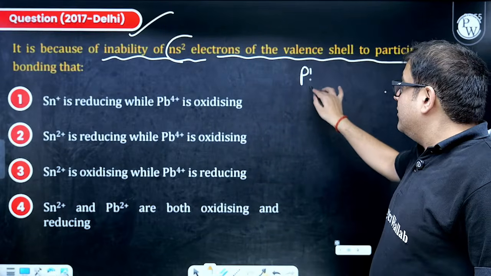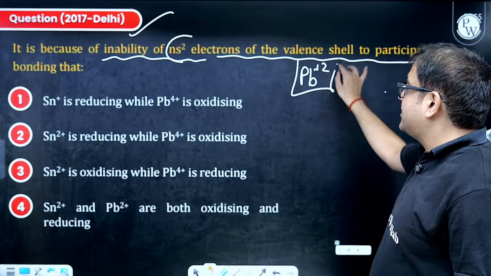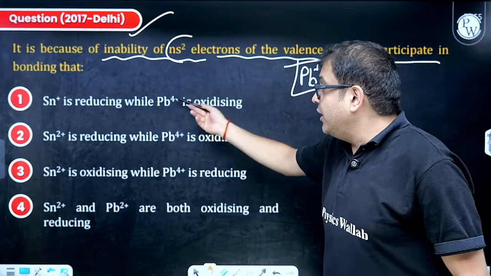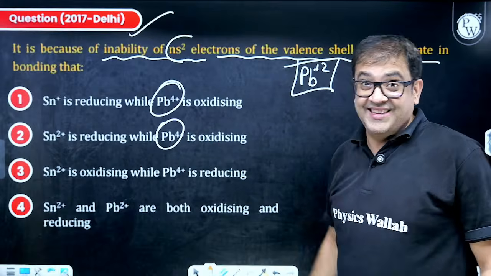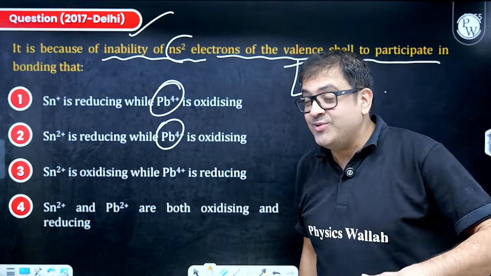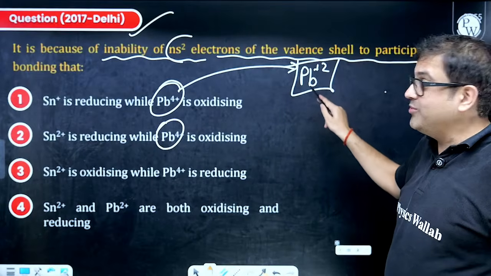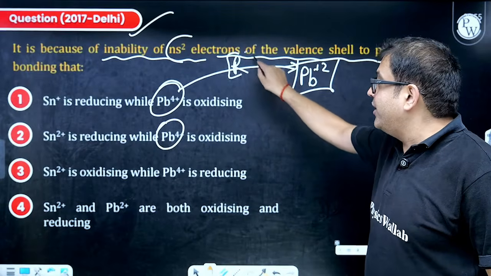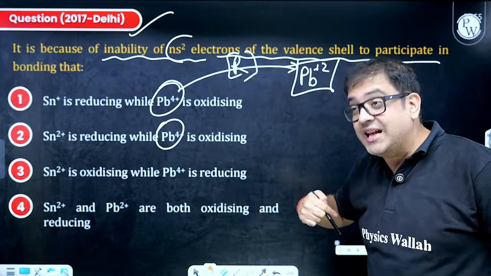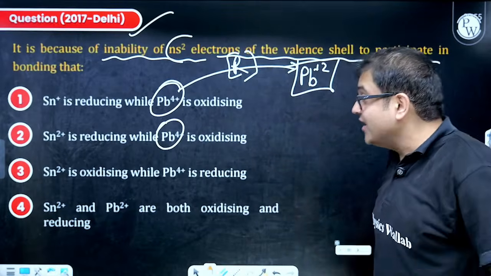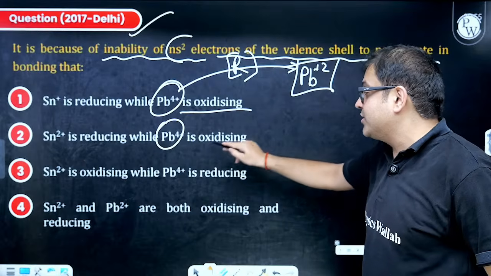So for lead, +2 will be most stable. If lead is in +4 state, then it will want to come to +2. So lead from +4 will want to reduce to +2. If Pb +4 reduces itself, that means it will oxidize others. So Pb +4 will be a better oxidizing agent.